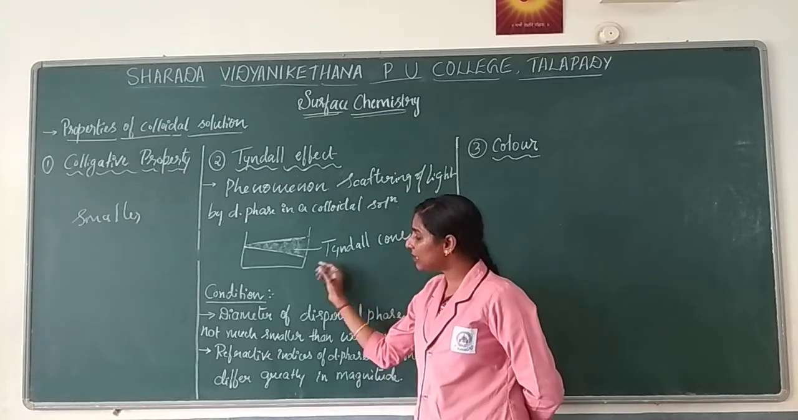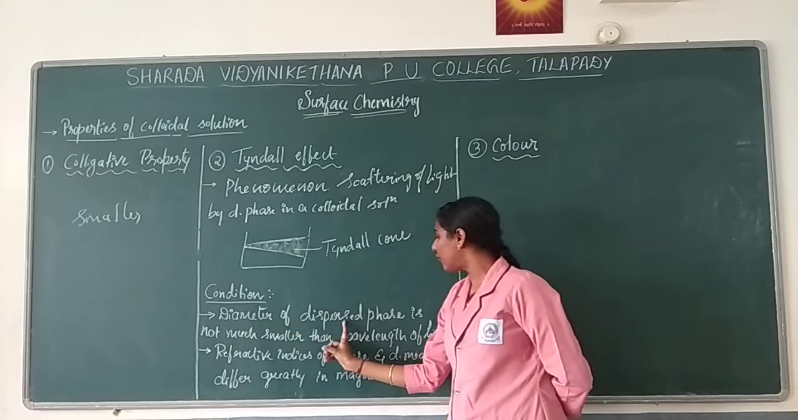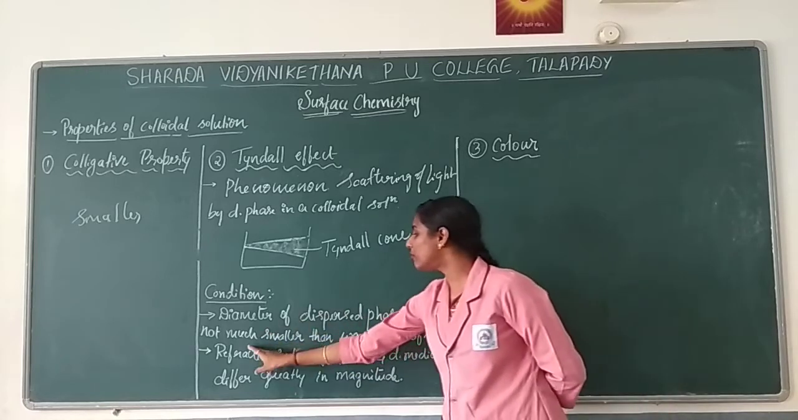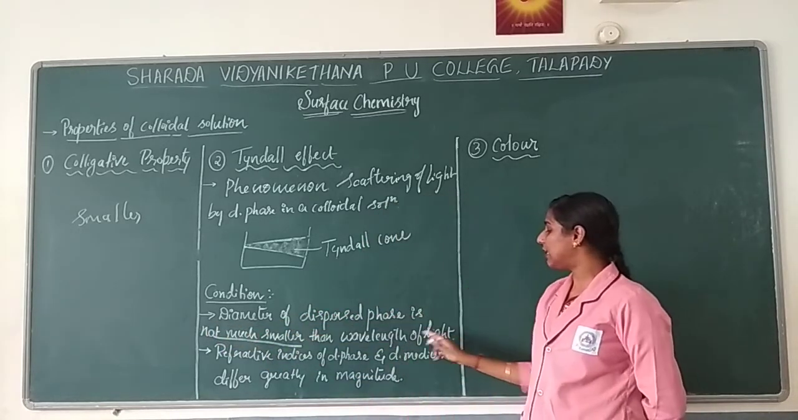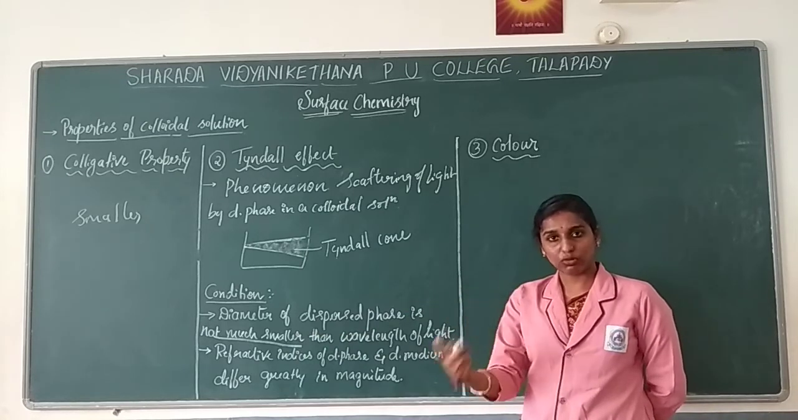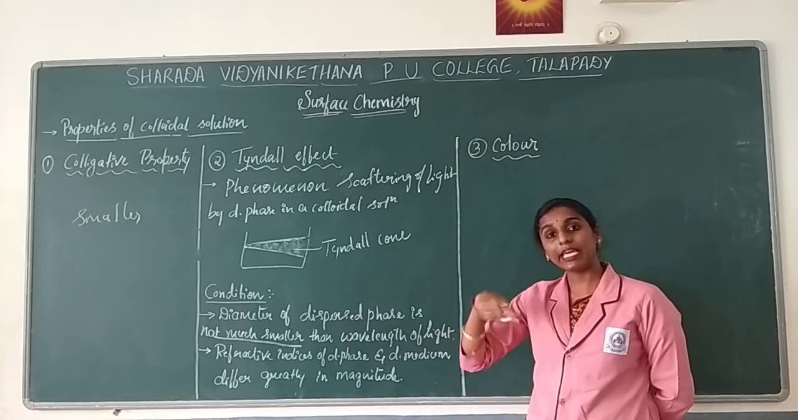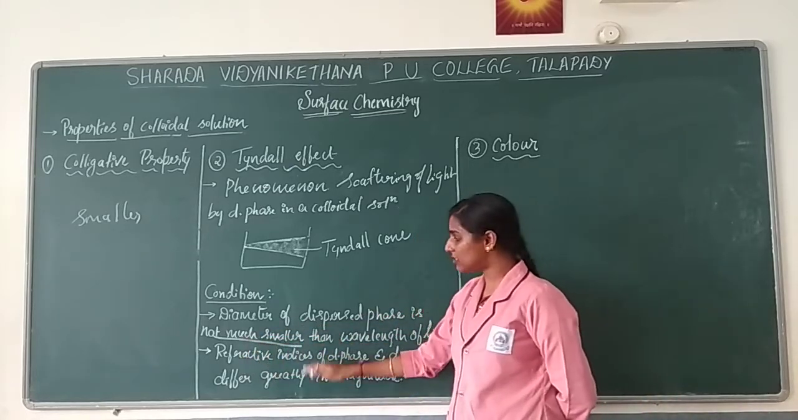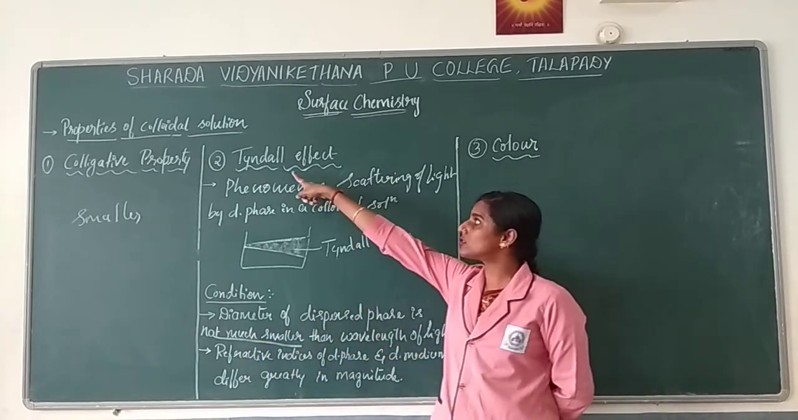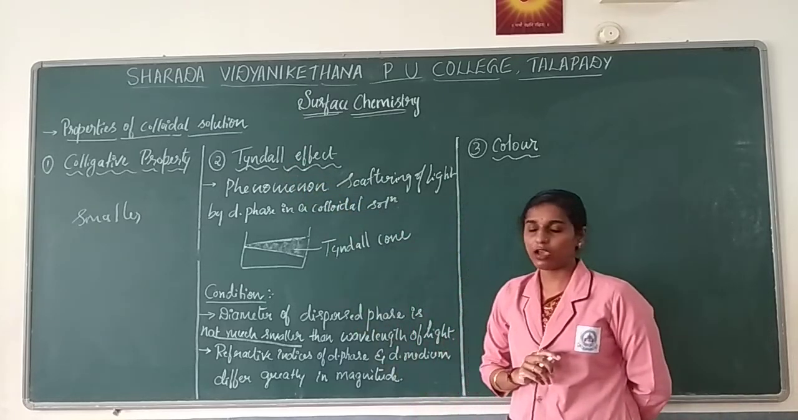It has some conditions. The diameter of the dispersed phase should not be smaller than the wavelength of light. Either it should be equal to the wavelength of light, or it should be greater than that. It should not be smaller than that. If it is smaller, you cannot observe this effect. The Tyndall effect cannot be observed.